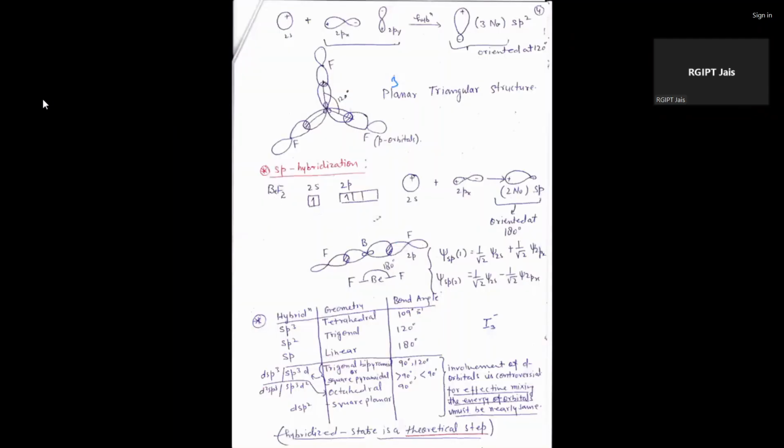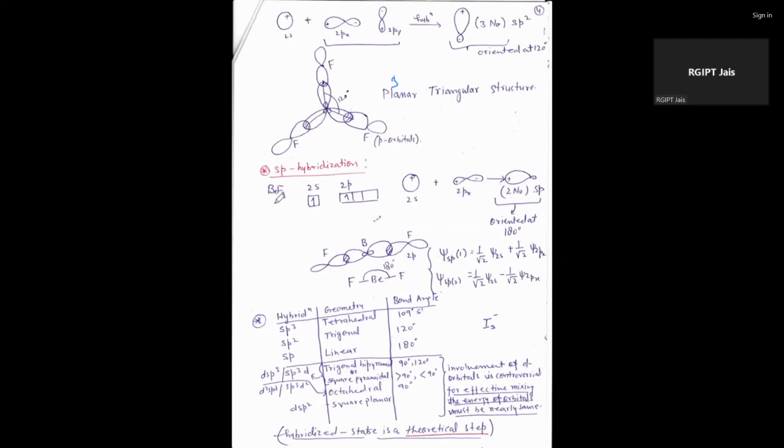Its structure looks like a trigonal structure. Triangular structure means the bond angle in this case is 120 degrees. Three fluorines are attached together this way, and the bonding in this case is from the p orbitals, that is 2s, 2px and 2py. The orientation is toward a particular triangular arrangement. That's why its shape is known as a triangular structure.